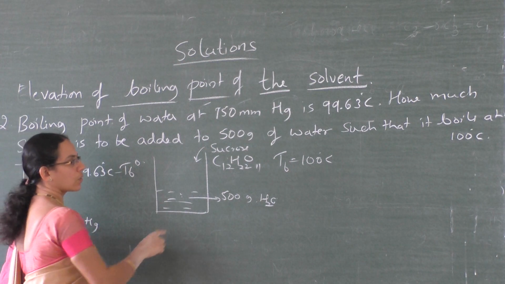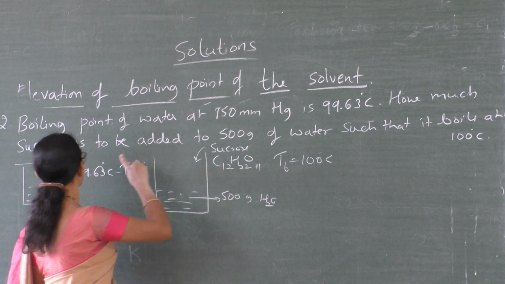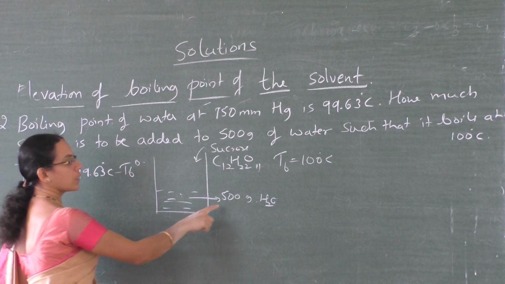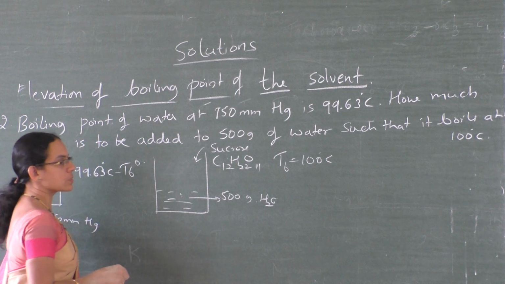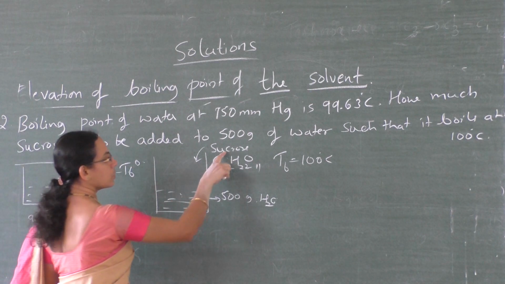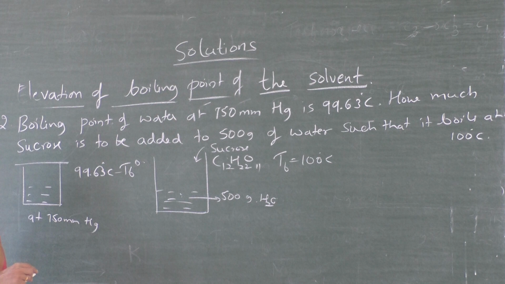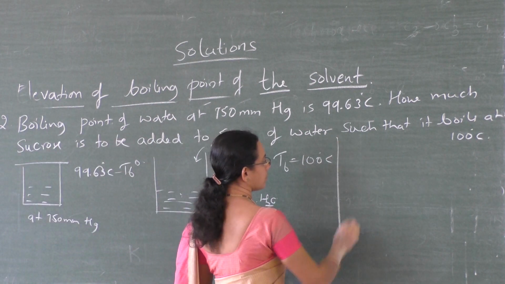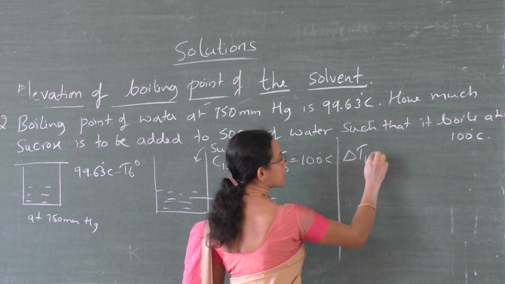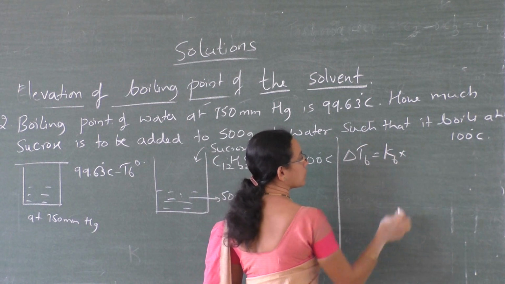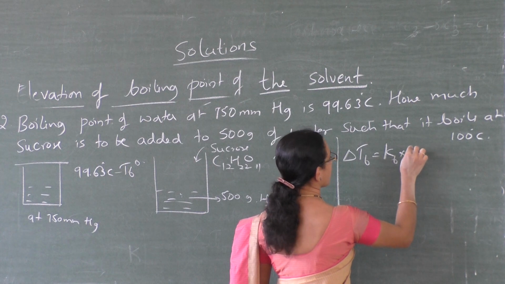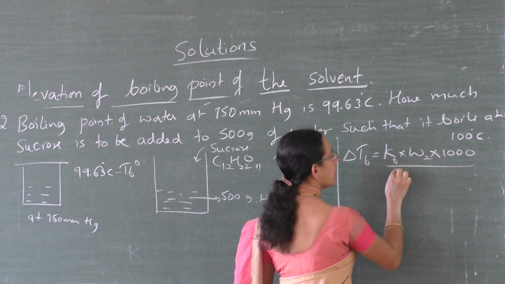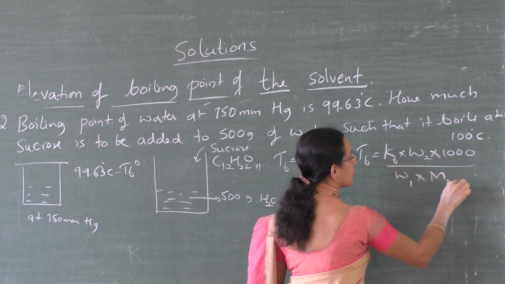Now here we have to calculate the amount of sucrose to be added to 500 gram of water such that it boils at 100 degrees Celsius. Now the formula is again delta TB is equal to KB into W2 into 1000 divided by W1 into M2.